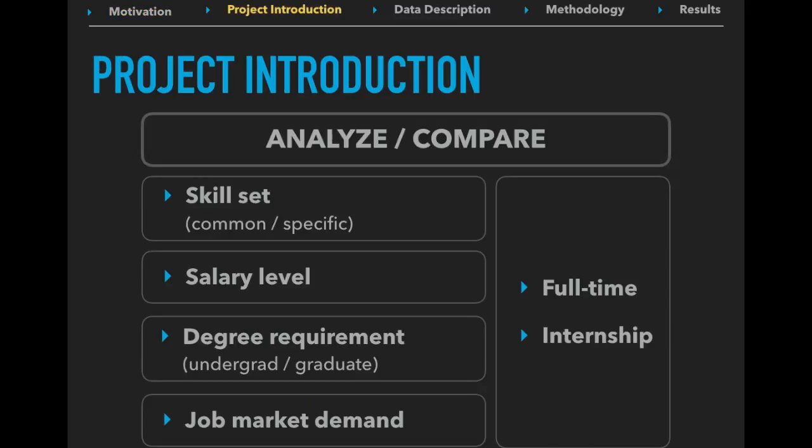The questions we would like to answer with this project include: what are the common and specific skill set for each major? What are the salary levels for different majors? Should we pursue a degree in statistics if we wish to earn more? And as graduate students, do we have any advantage in finding a job compared to undergrad students? Also, what are the job market demand for different majors? And some of these questions are analyzed for full-time job and internships separately.